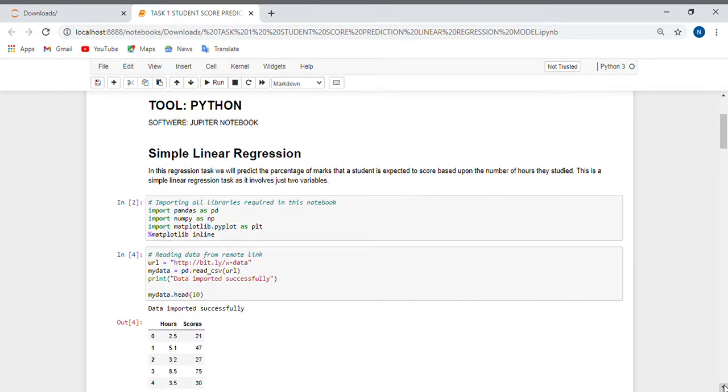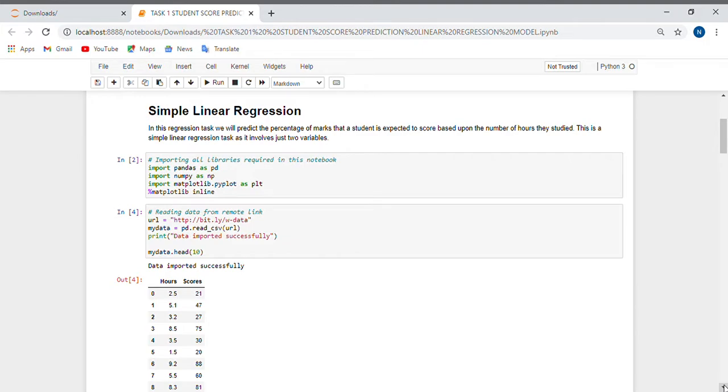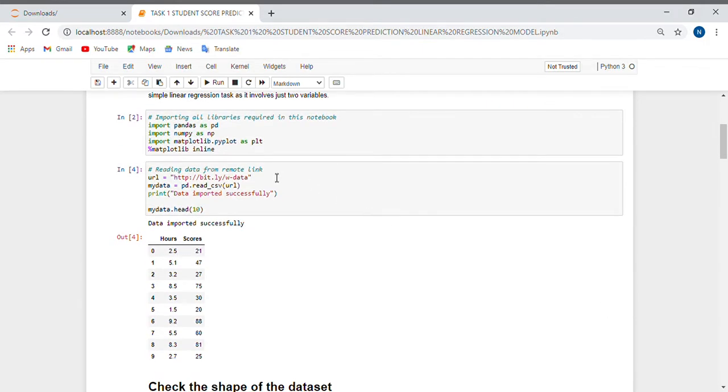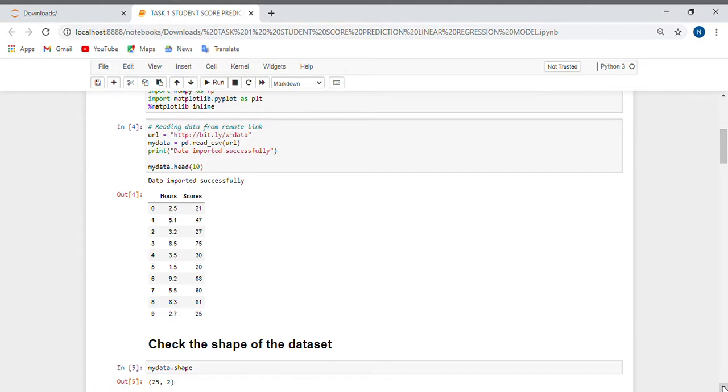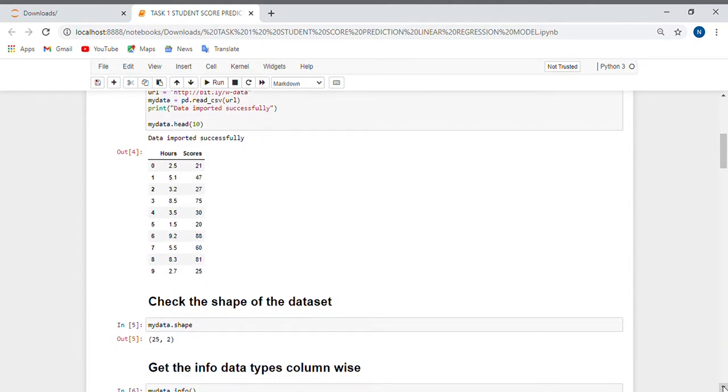For that, I'm importing all the libraries using this notebook. I'm using pandas for data handling, numpy for number handling, and matplotlib.pyplot as plt for data visualization. First of all, we have to read the data. For that, we will use pd.read_csv, and we will check whether the data is imported successfully or not.